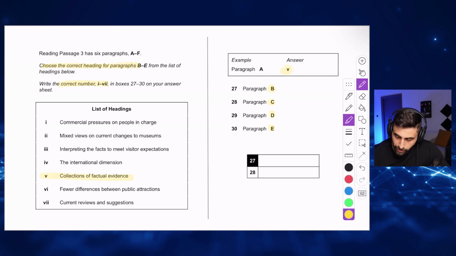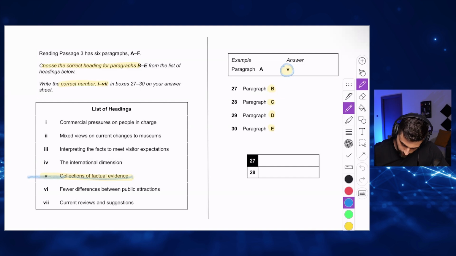Okay? So the first thing that you do when you have a heading question that looks like this, paragraph A already has a heading. This means you cross it out. Don't consider it for the following or for the other paragraphs.